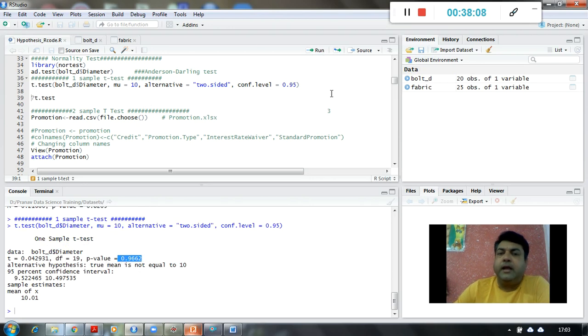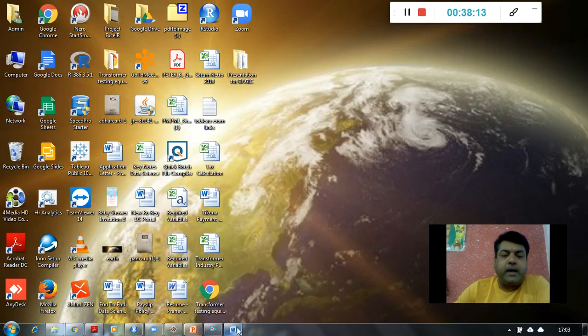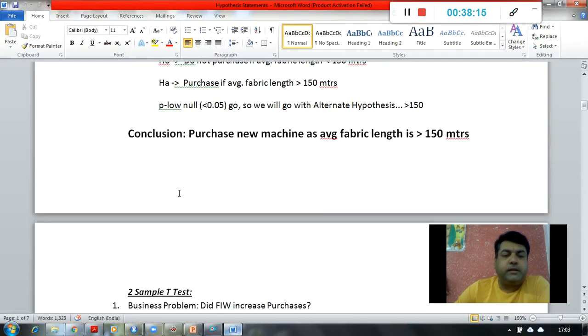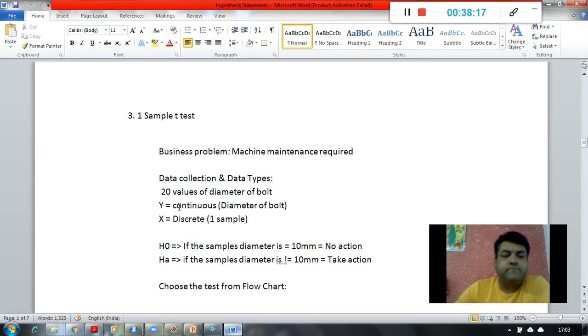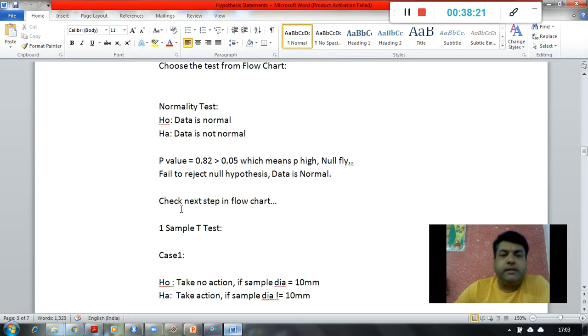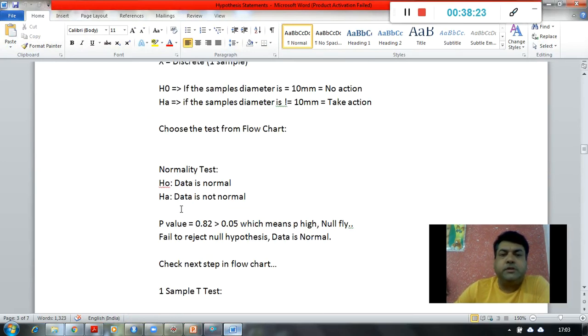So p high, null fly, which means what is going to be my null hypothesis in this case? The null hypothesis is that the diameter has to be equal to 10 mm, then I'm not going to take any action, and if it is not equal to 10, then I'm going to take action.